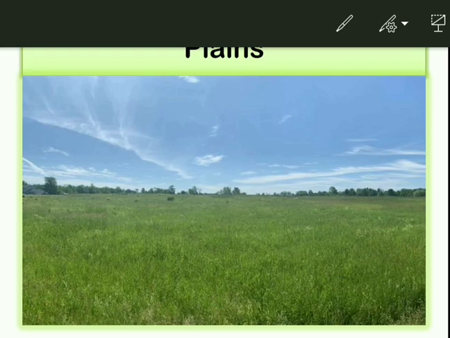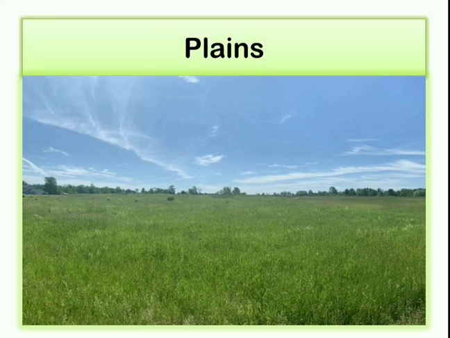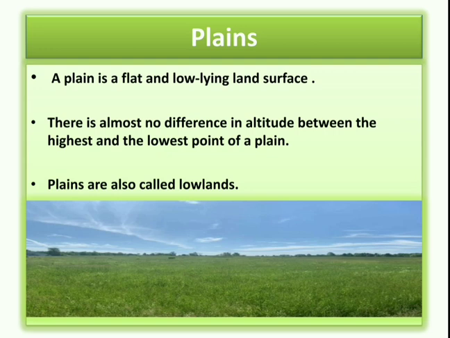Plains. See, this is a picture of a plain. As you can see, it is flat land, not elevated or high. A plain is a flat or low-lying land surface. That means it is almost flat or very low-lying. It is not raised. Its height is hardly 200 meters.